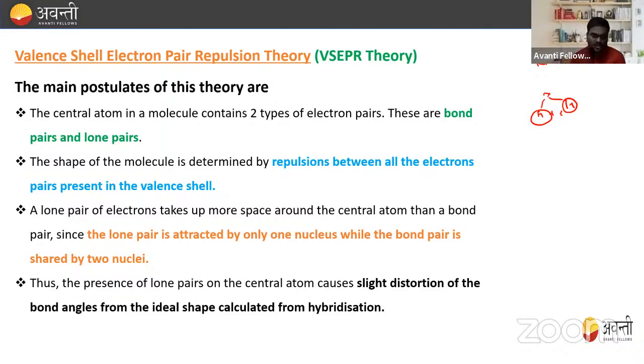Now, thus, the presence of a lone pair on the central atom causes slight distortion of the bond angle from the ideal shape, which is calculated from the hybridization. So the presence of a lone pair on the central atom causes slight distortion of the bond angle from the ideal shape calculated from the hybridization.